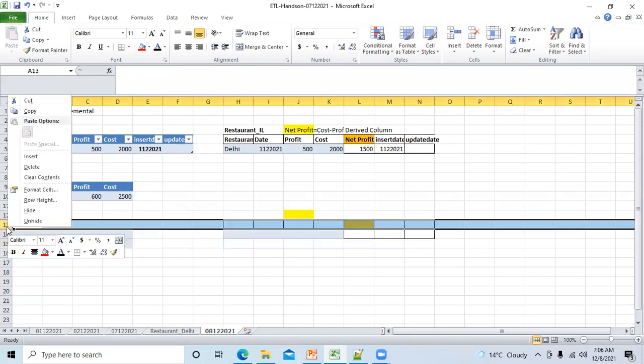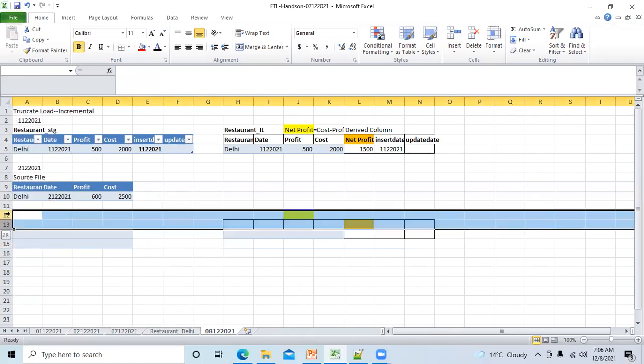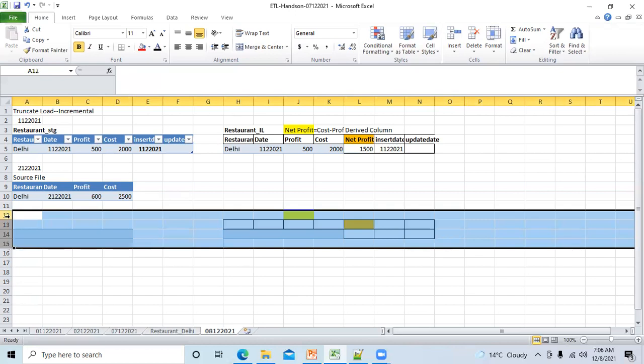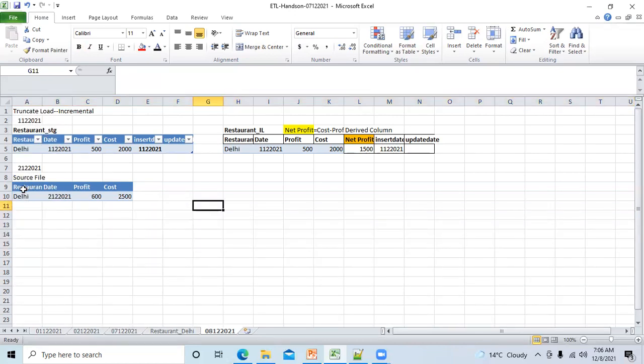Now tell me one thing. I received this file on 2nd December. I will do the basic file validation checks, right? I will check the file format, header, trailer, count, and all those things. I think we have discussed that, and it is clear to you guys. After I have done the file validation, what will I do?